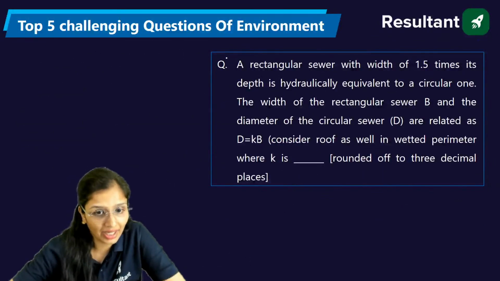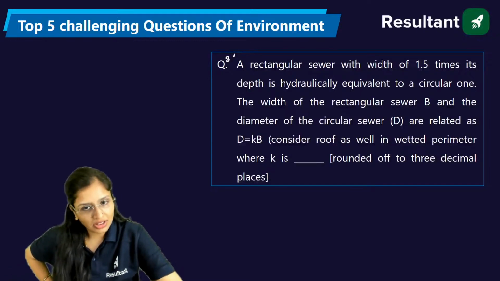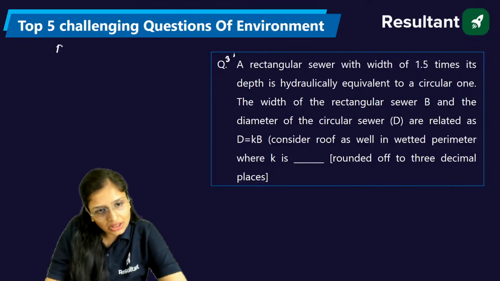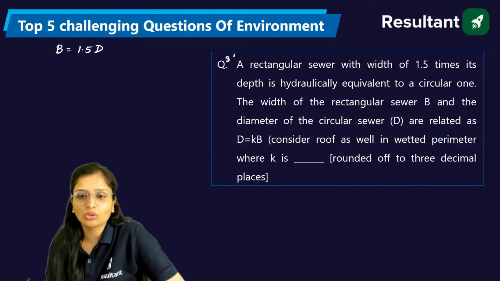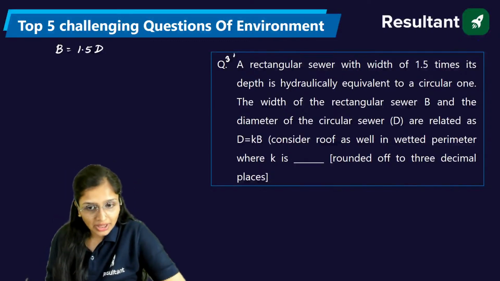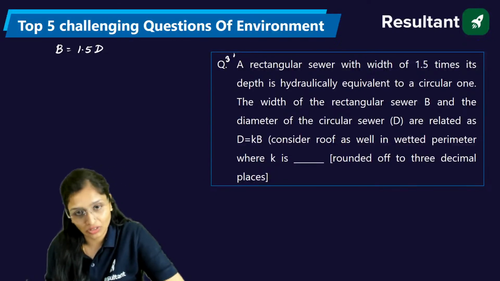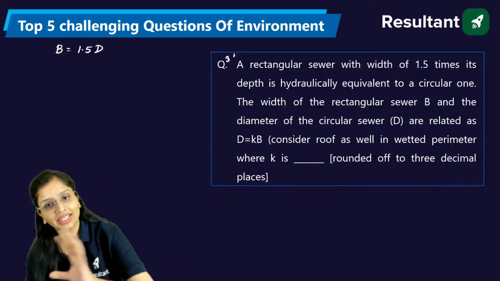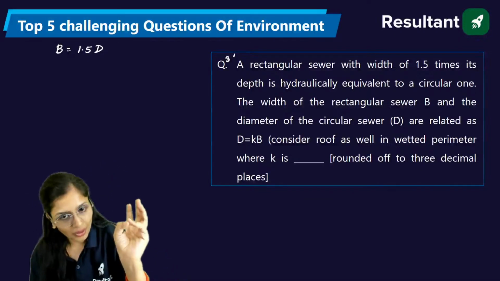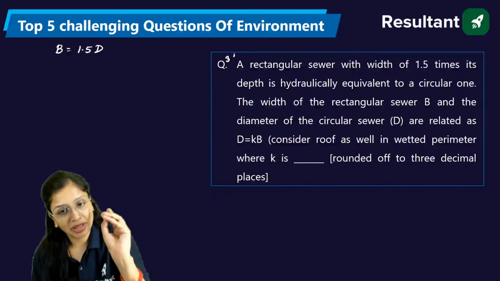This is again a very good question. A rectangular sewer is there. Width is 1.5 times of its depth. Is hydraulically equivalent to a circular one. Firstly, you should know what is the meaning of hydraulically equivalent. A sewer is said to be hydraulically equivalent when they carry the same discharge, slope is same while running full. This is the meaning of it.